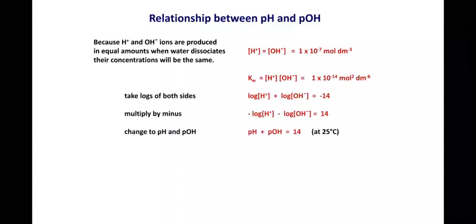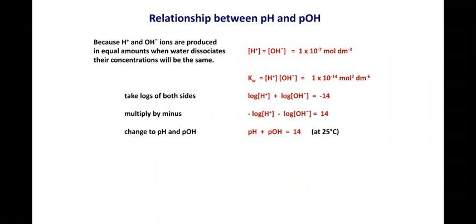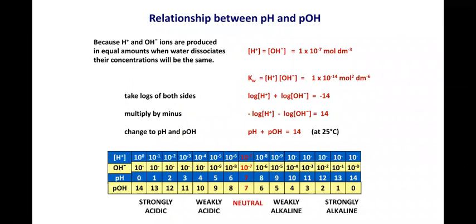Then the relationship between pH and pOH. Here, the relationship between pH and pOH is equal to what? pH plus pOH is equal to 14. That is the maximum value of pH, 14, and it is true only at the stated temperature, nothing but 25 degrees centigrade. And here, look at the chart. Strongly acidic means pH value 0 to 2, and weakly acidic means 3 to 6. Neutral means pH is equal to 7. Weakly alkaline or weakly basic means 8 to 10, and 11 to 14 is strongly alkaline nature, right? So look at the chart.